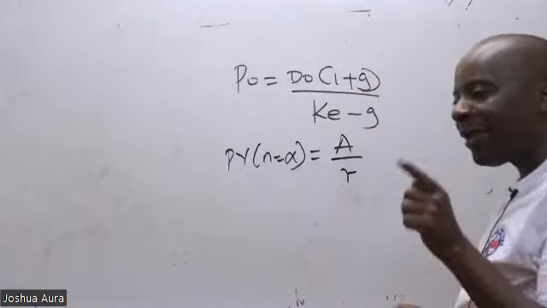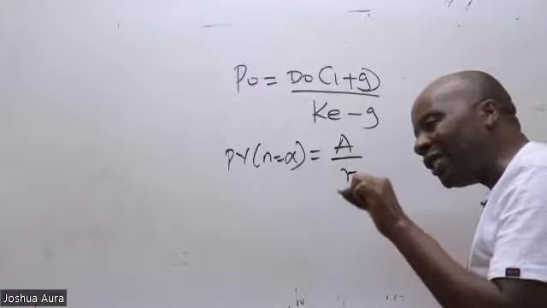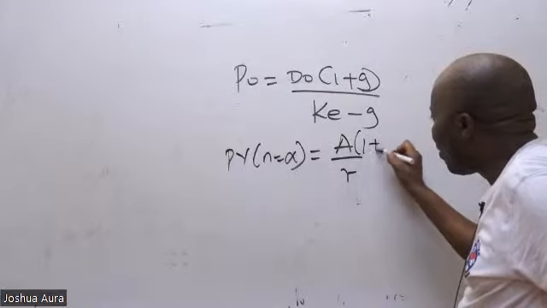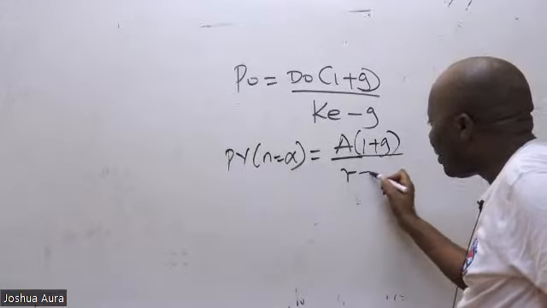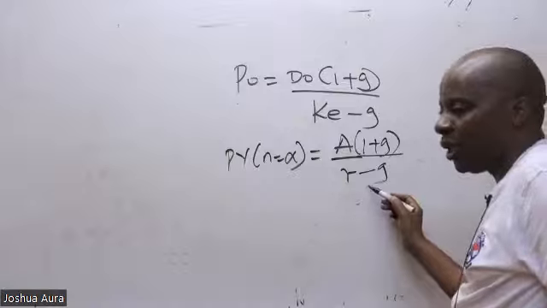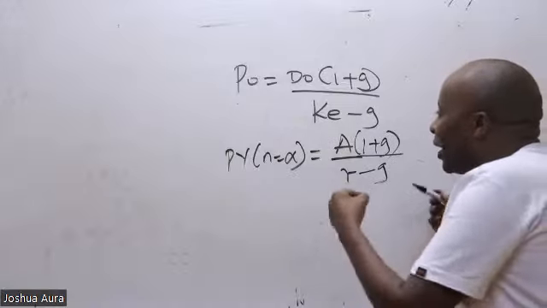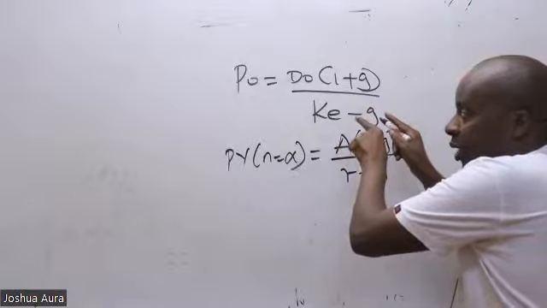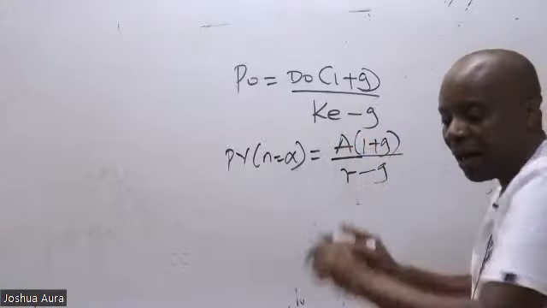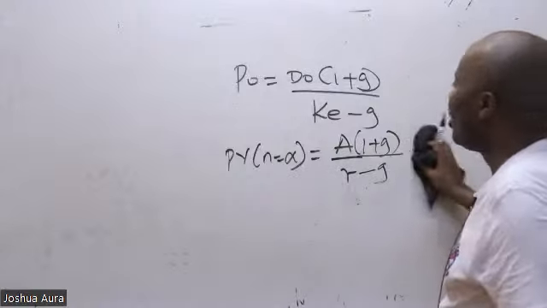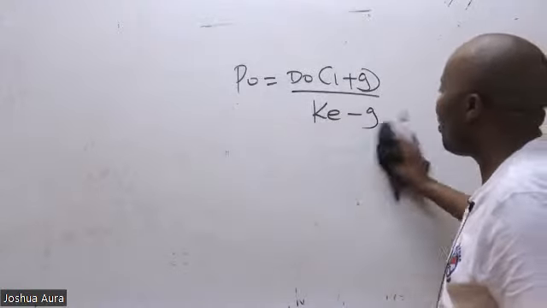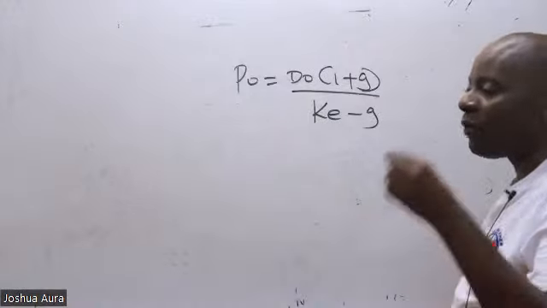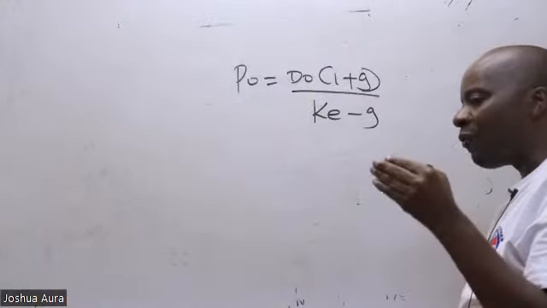But now what happens when there is a growth rate? Because dividends must grow. When there is a growth rate, then this dividend up here will grow. And then, of course, in the denominator, we normally subtract what we call g. These are formulas which I'll be deriving later on. This is how I normally tell my students to cram this formula. If you remember the provincial administration, we used to have a district officer and a provincial officer.